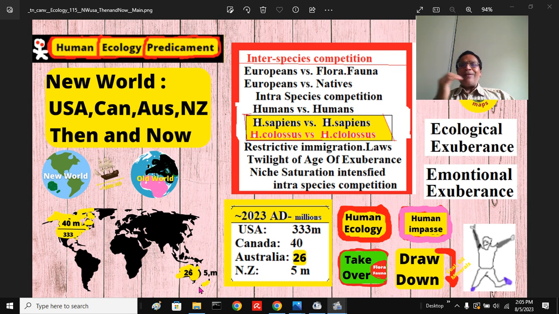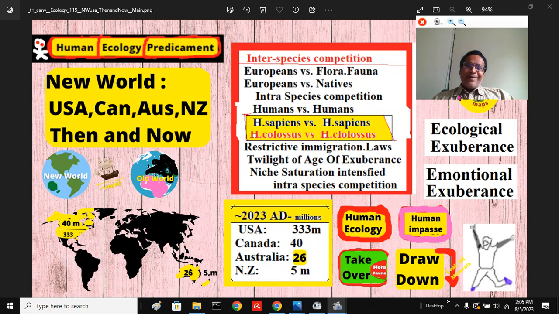Practically, like flora and fauna, they could be eliminated. Whoever was not eliminated, they put them in the reservation. So competition at that time was Europeans versus flora and fauna, with very little resistance offered by the natives. That was the era then.